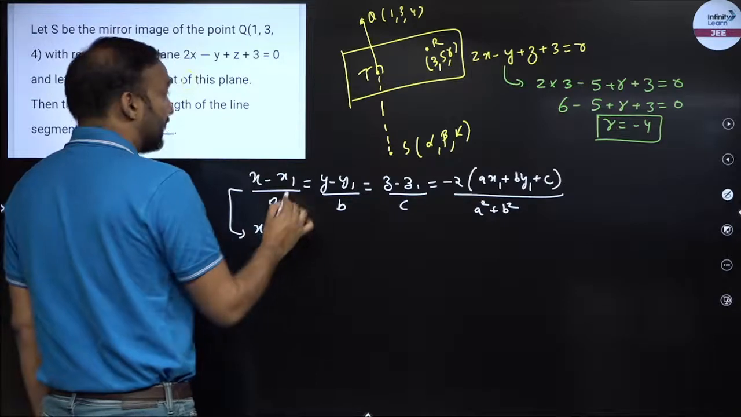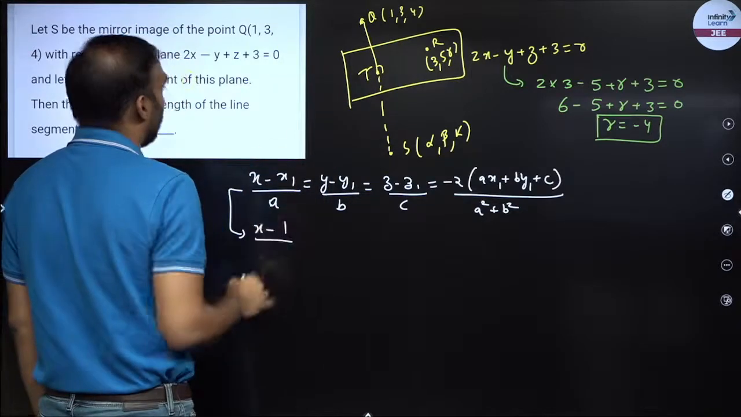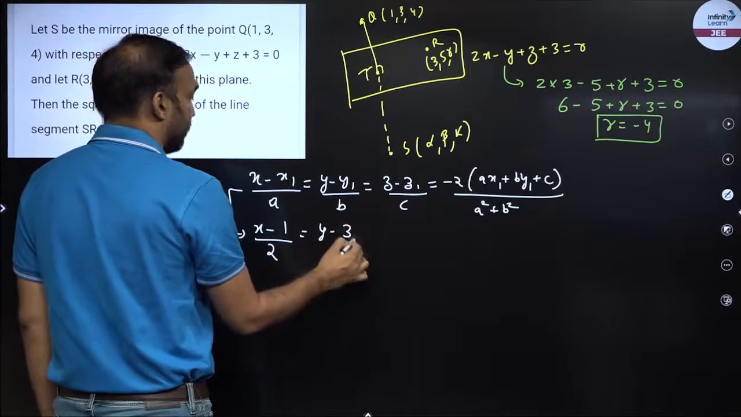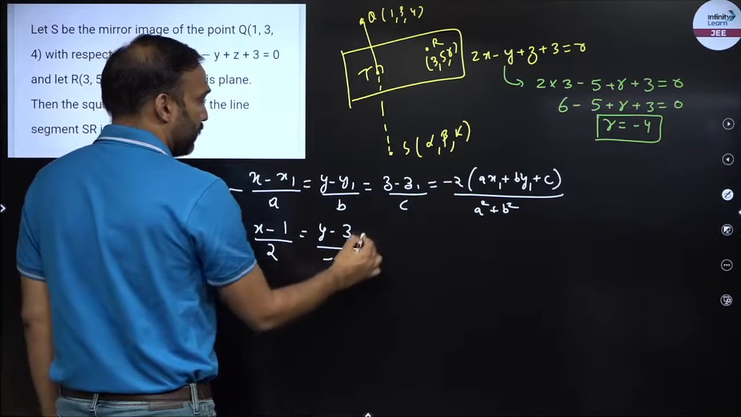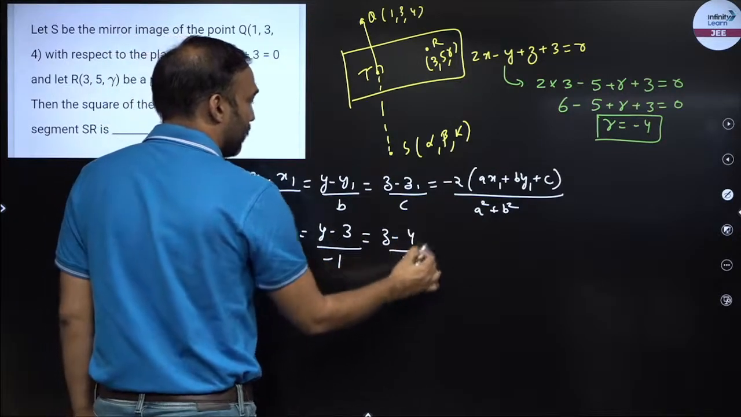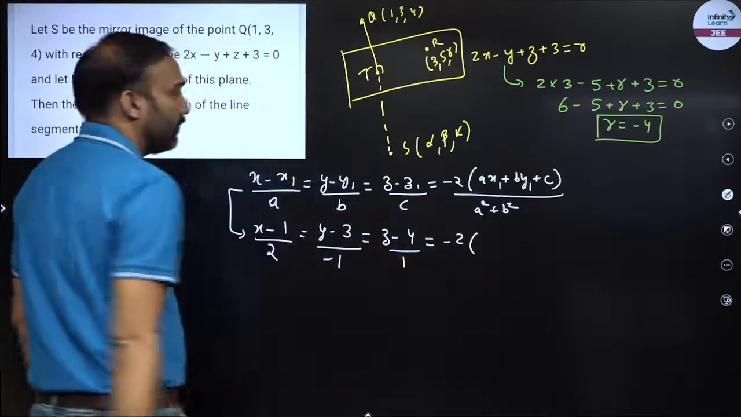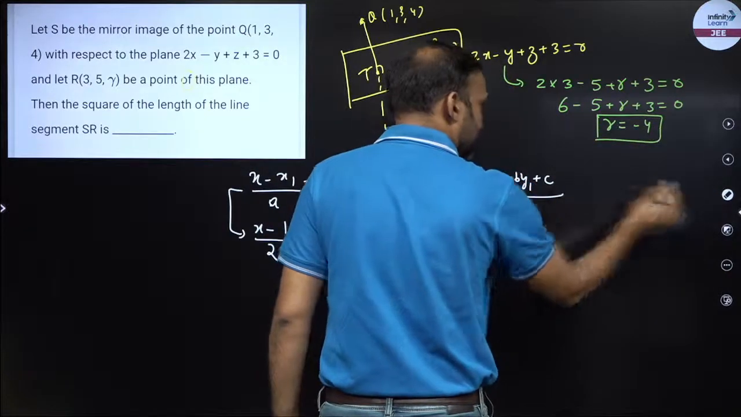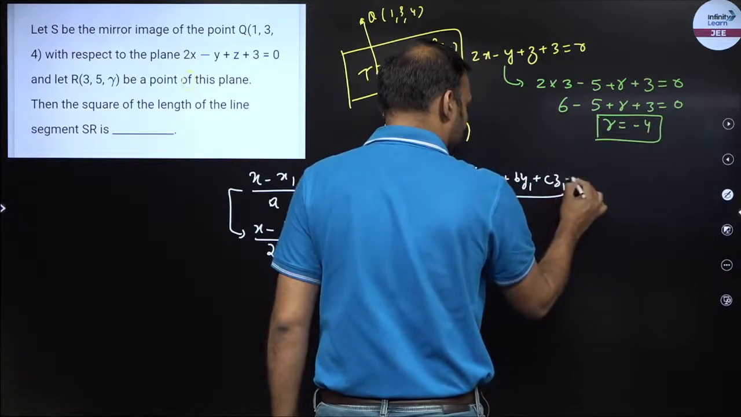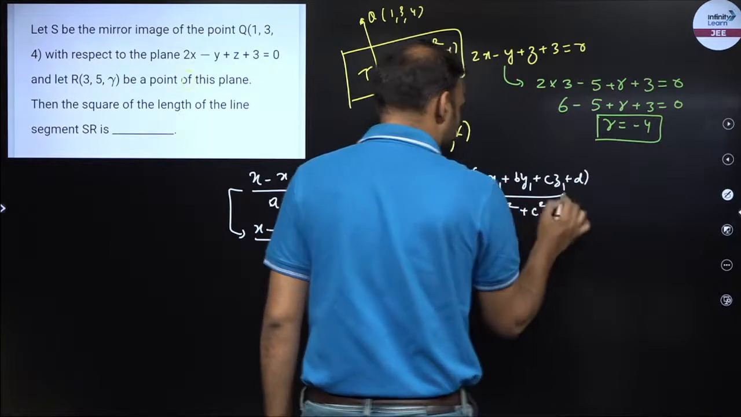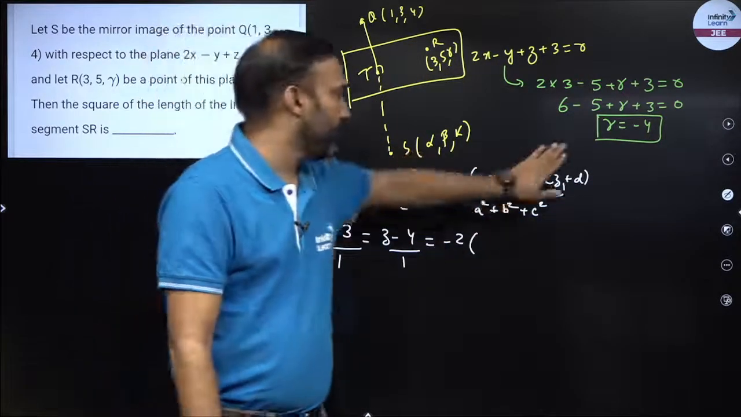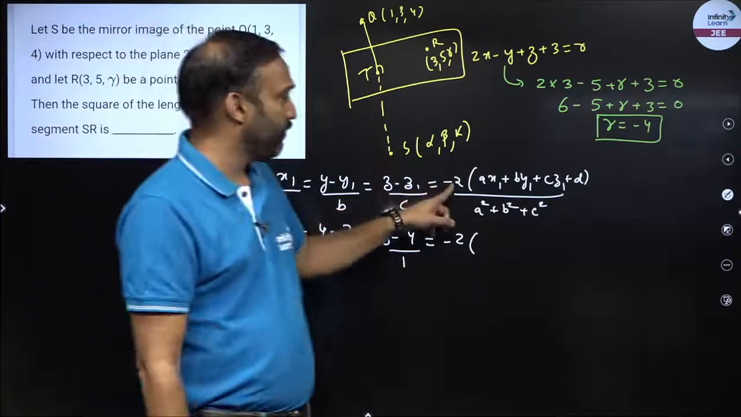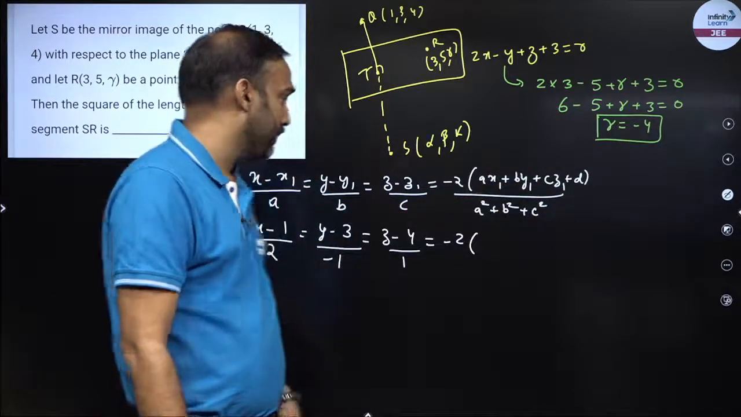So let me write x. What is x1? x1 is 1, upon a, the coefficient of x, that is 2. y1 is 3, and what is b? Minus 1. z minus 4 upon 1, and minus 2. Now in the equation of the plane, this formula is similar to your 2D formula. So there has to be a z1 plus d. If I remove these z terms, it becomes the image formula for 2D lines. So right now it is 3D, so there it would be minus 2 into (a x1 plus b y1 plus c z1 plus d).